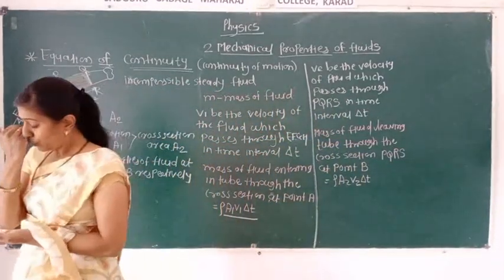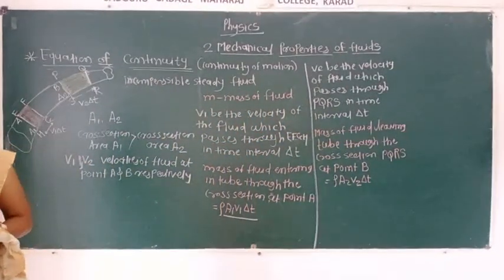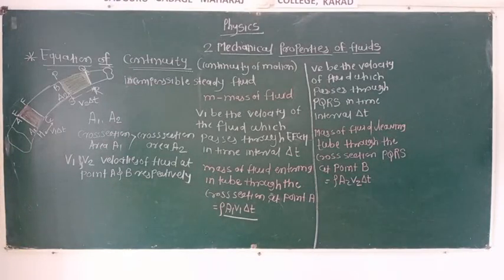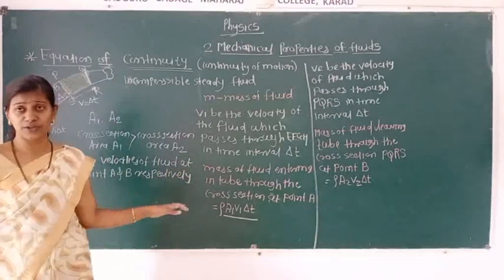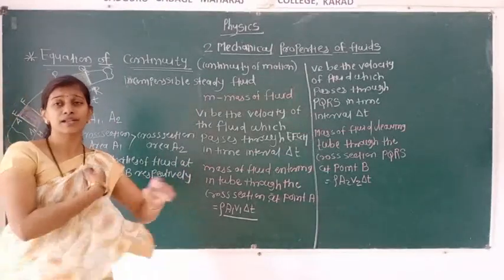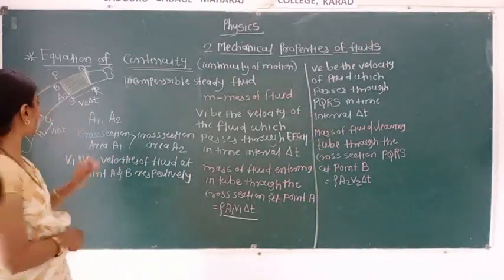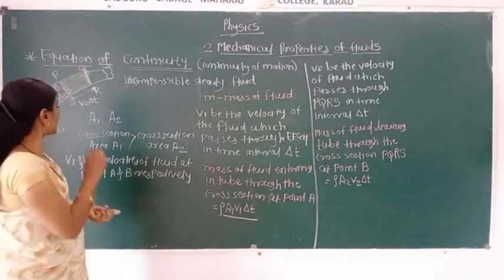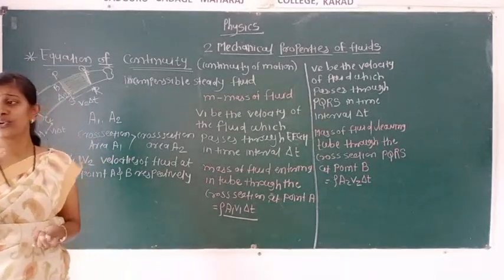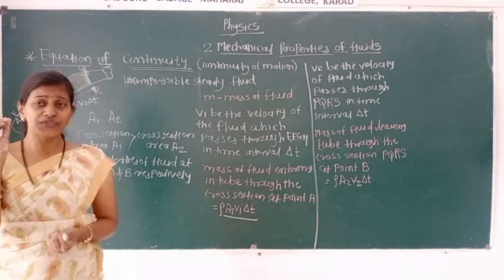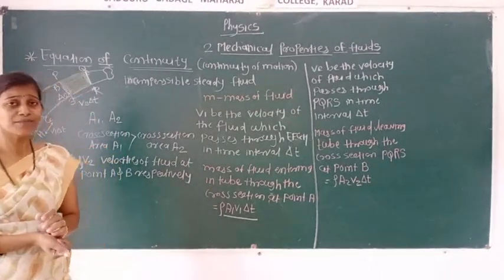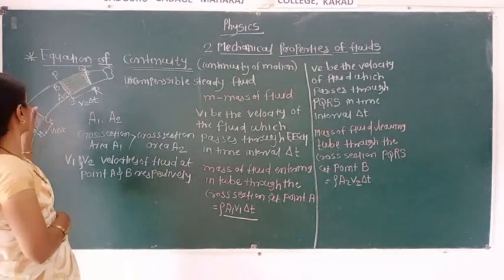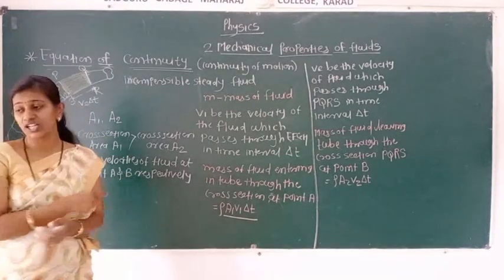Now here we are using the law of conservation of mass, and also we know this fluid is incompressible. Whenever an incompressible fluid is flowing in a narrow section, that fluid will move fast. But if a compressible fluid is present there, it will not move fast in that narrow region.